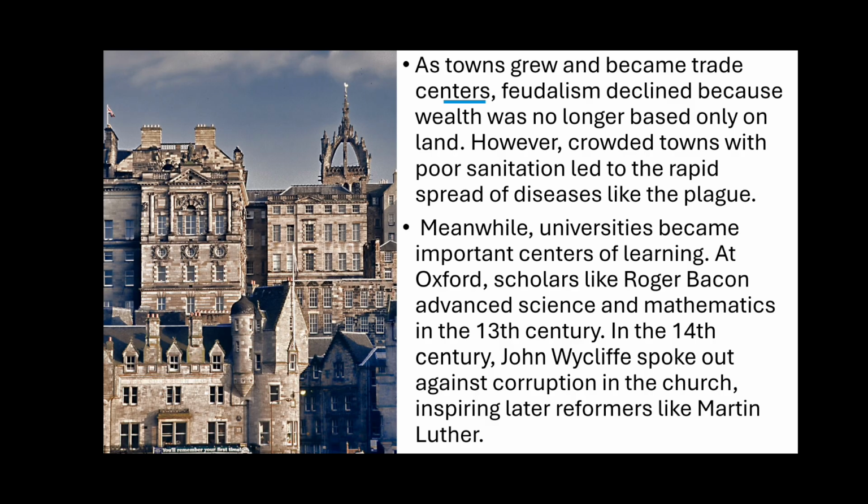So the first man was John Wycliffe, who spoke out that the church is corrupt. There were corrupt practices in the church. He spoke against the church, and later it gave words to another philosopher, a German philosopher. His name was Martin Luther. He nailed 95 things which were wrong in the Roman Catholic Church, and he nailed them at the door of the church in Wittenberg, Germany. Then people would read and come and learn what was wrong with the church.